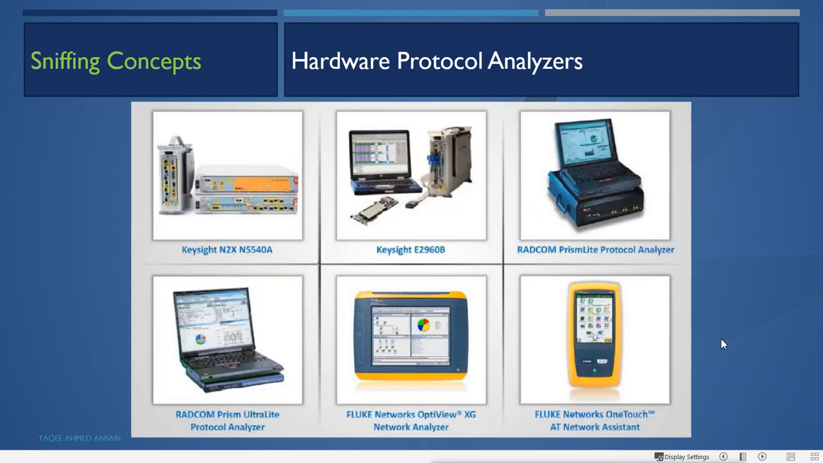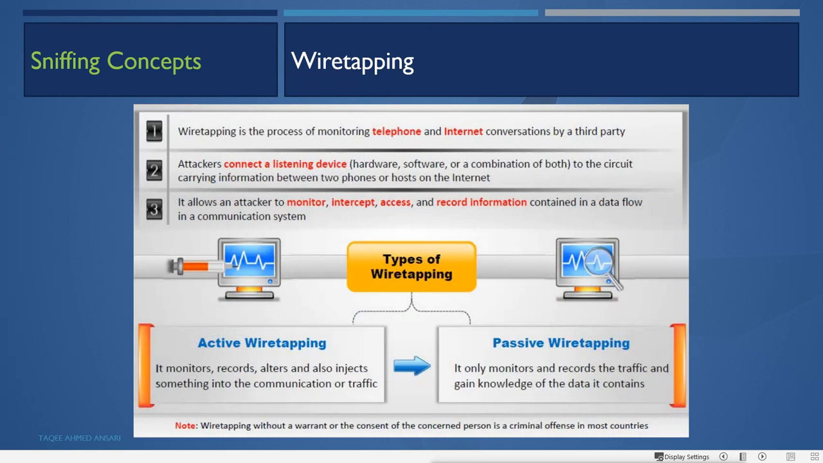These are the hardware protocol analyzers, or we can say hardware sniffers. And what we do with that is wiretapping. Wiretapping is the process of monitoring telephone and internet conversations by a third party. The attacker connects a listening device, which may be hardware, software or a combination of both, to the circuit carrying information between two phones or hosts on the internet, and this allows the attacker to monitor, intercept, access and record information contained in a data flow in a communication system.